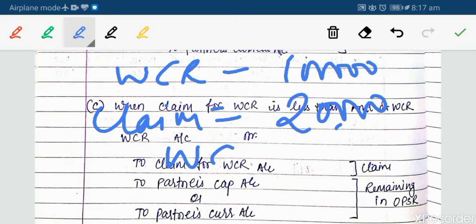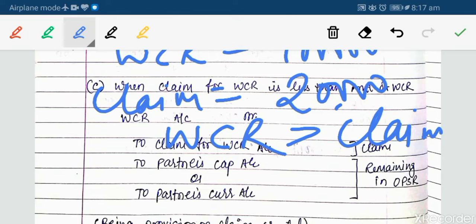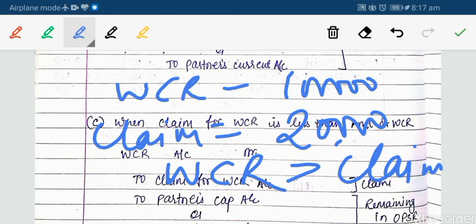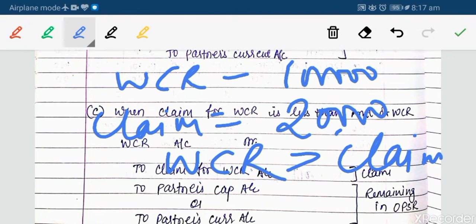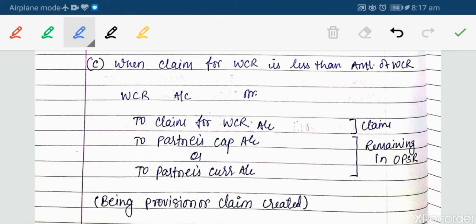So the claim amount will be carried to the balance sheet as a liability, and the remaining 80,000 will be distributed among the partners in their old profit sharing ratio.